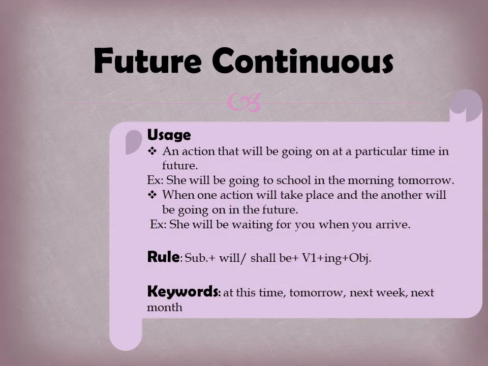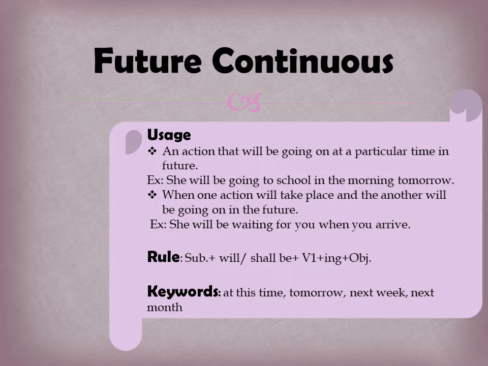Next is the future continuous or the progressive tense. Continuous and progressive tense refer to the continuation or the action in progression. So now let us understand the usage. First, any action that will be going on at a particular time in the future.